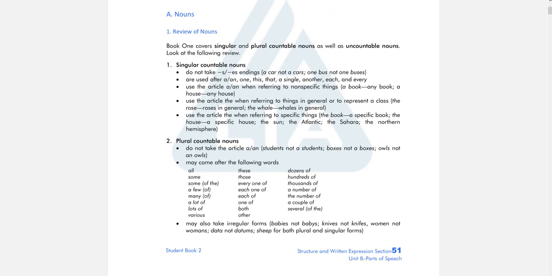And then plural countable nouns can also come after the following words: all, some of the, a few of, many of, a lot of, followed by plural. For example, all students, some books, some of the chairs may come after these following words. Plural countable nouns may also take irregular forms. For example, babies. The singular is baby with y, right? But when you make it plural, you cannot just put s after it. You have to make it into ies. That's irregular. You may check it out in your book.